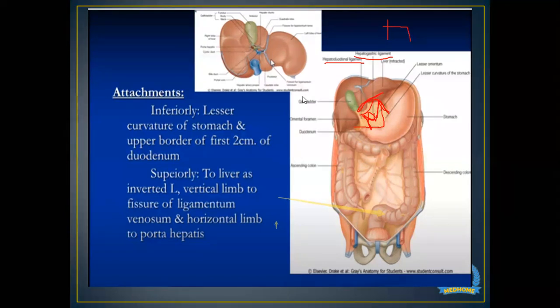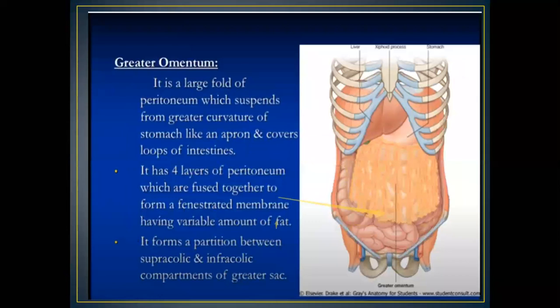Okay. So this was the lesser omentum that we have studied. Now comes the greater omentum. So what is greater omentum? It's basically a large fold of the peritoneum which is suspending from the greater curvature of the stomach like an apron, and it covers the loop of the intestine.